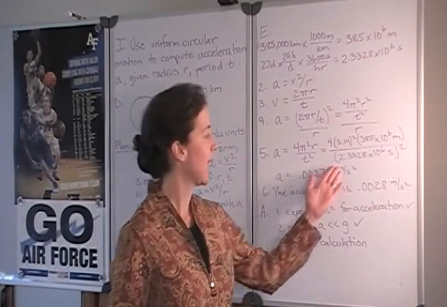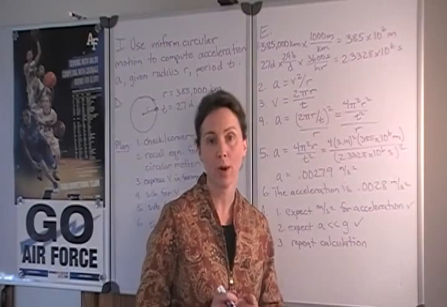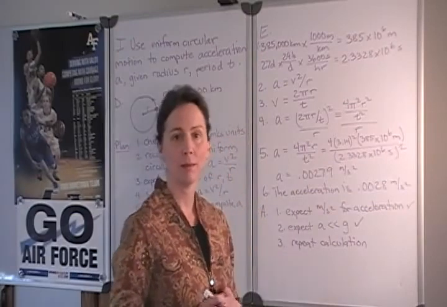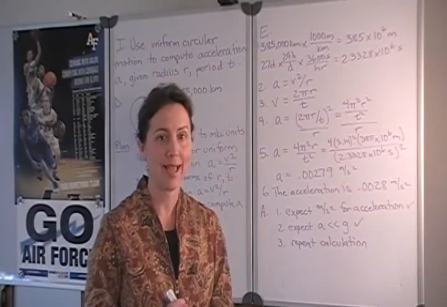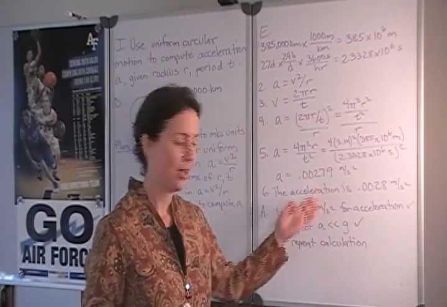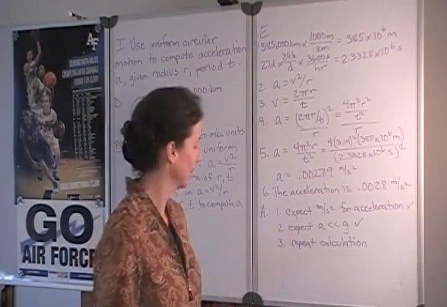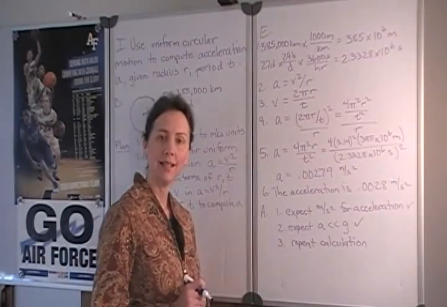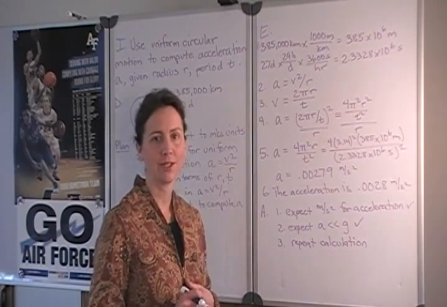Also, it's easy after you've already expressed something in scientific notation to remember to square it. The first time I did this problem, I forgot to square the time and came out with an answer 6 orders of magnitude larger than this one, which, given our second way of assessing our answer, doesn't make sense at all. So in a problem like this, it's worth it to take a few extra seconds and repeat your calculation.